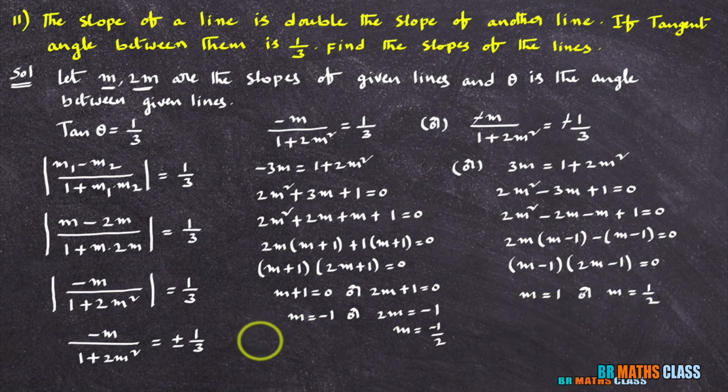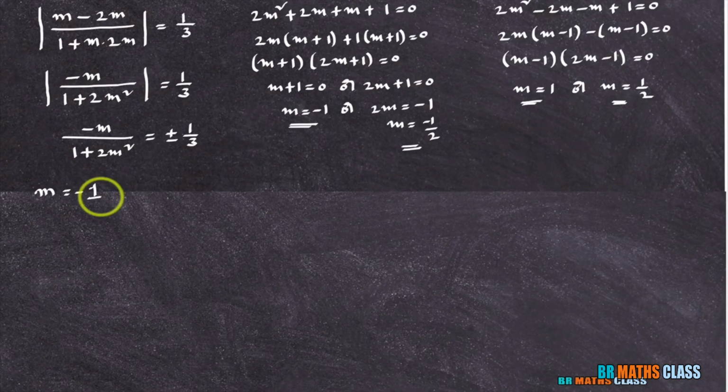So you have to observe one thing here. We got total 4 m values. With respect to m, we will get 2m like this. First I'll consider m is minus 1. With respect to the m value, we will calculate 2m also.